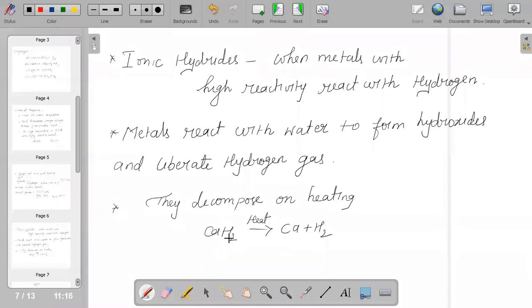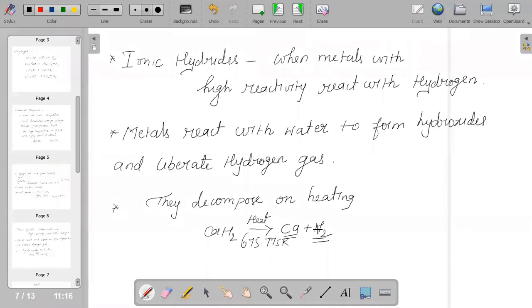And what is the effect of temperature on these hydrides? We could say that hydrides decompose on heating. Like if you are taking calcium hydride and heat it, of course we should maintain a temperature of 675 to 775 Kelvin. It will decompose to give calcium and hydrogen.